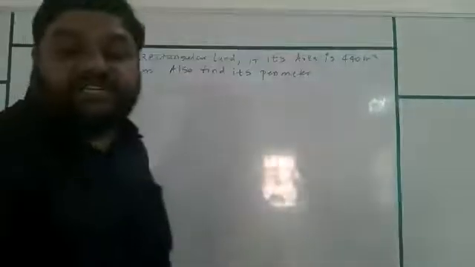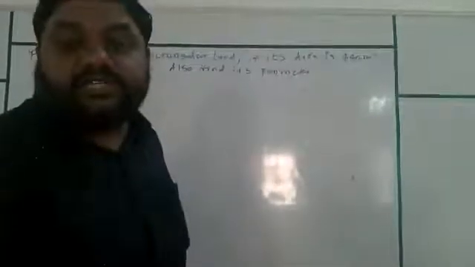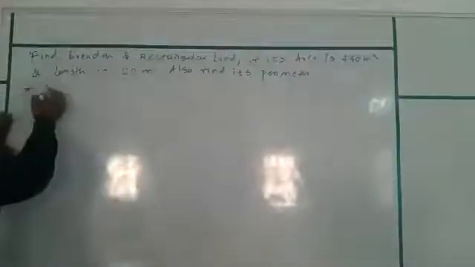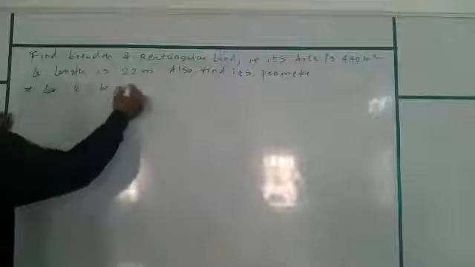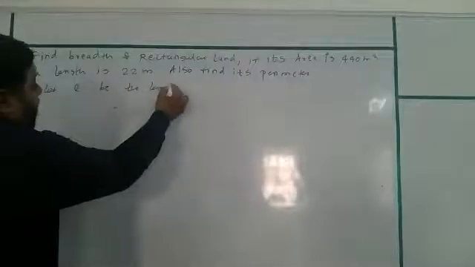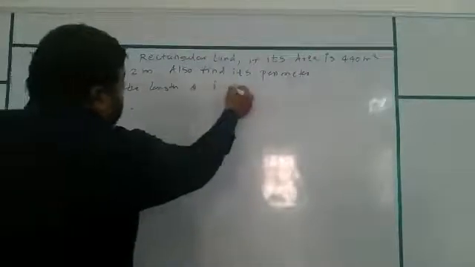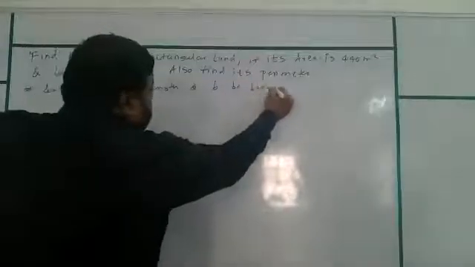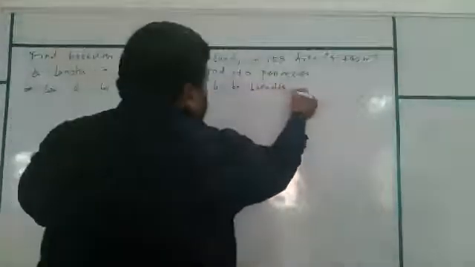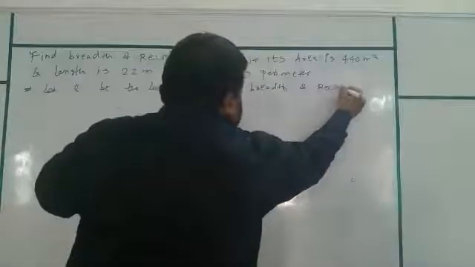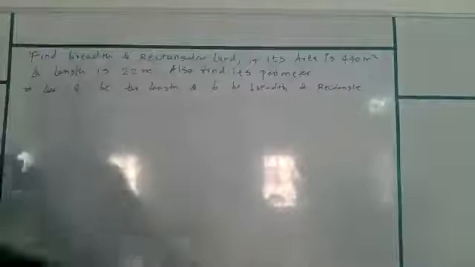So our first statement will be: let L be the length and B be the breadth of the rectangle.